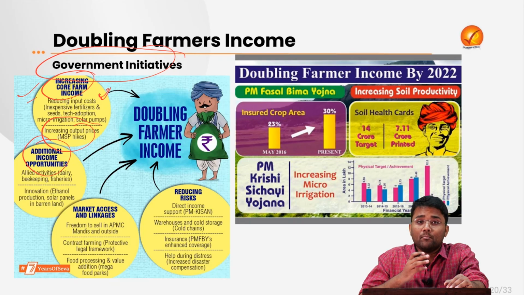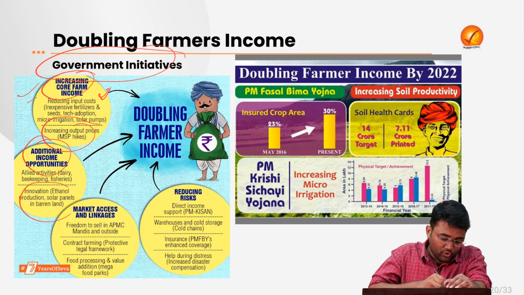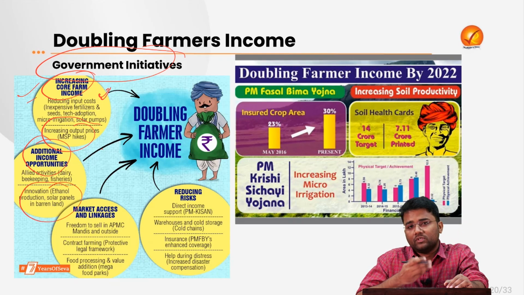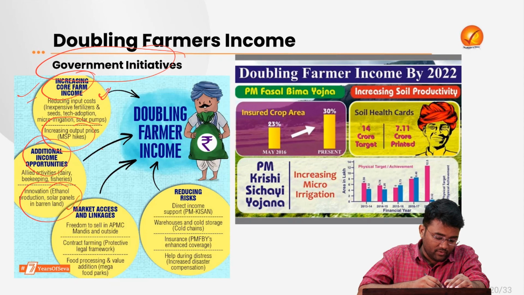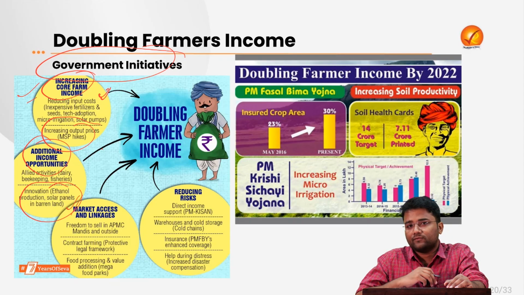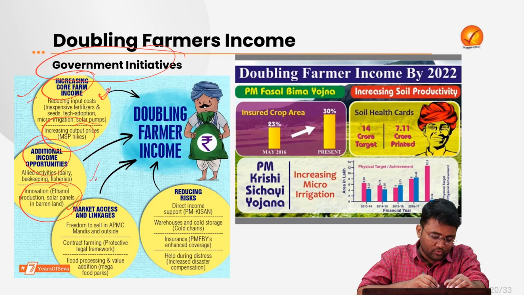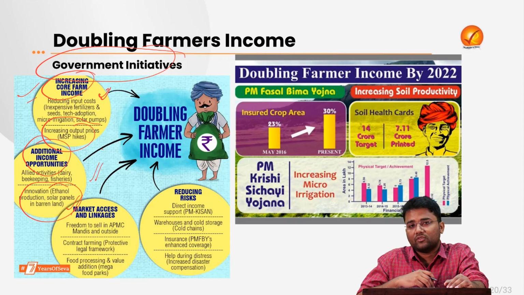The schemes like Matsya Sampada Yojana, which is focusing on the fisheries sector, also help in increasing the farmers' income. Then the innovation, whether it is related to bioethanol, ethanol production, the bioethanol policy of the Government of India, or the installation of solar panels, schemes like PM Kusum, which is focusing on solar pump installation, also help in reducing the input cost of the farmer and increasing the farmer's income.